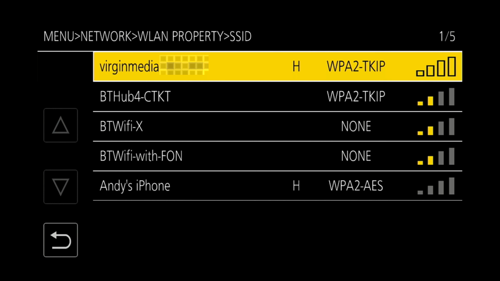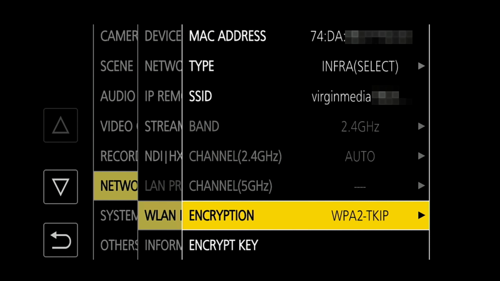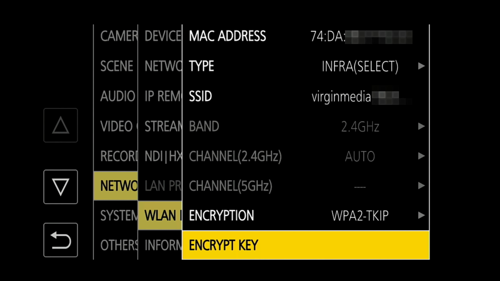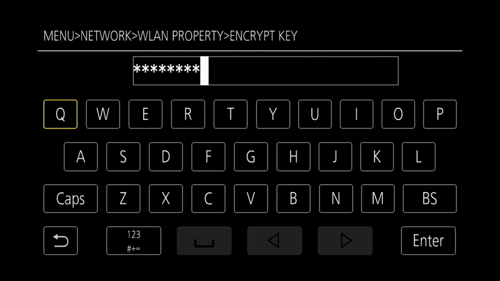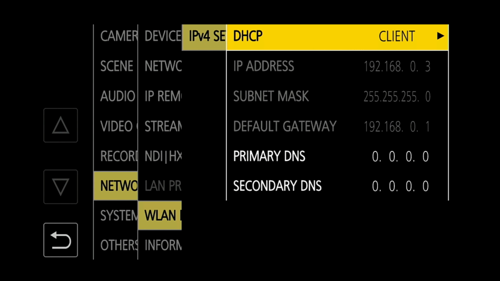A list of local wireless networks or wireless hotspots will be displayed with their signal strength, and we can select the network we wish to connect to. We may have the option to change the band from 2.4 to 5 GHz. There's a setting to change the encryption key type, and we have a setting for the encryption key, which is the password for the wireless router we're connecting to. Remember that the encryption key will be case sensitive. And as with the wired LAN, we can set the IP version 4 settings, in this case to use DHCP.